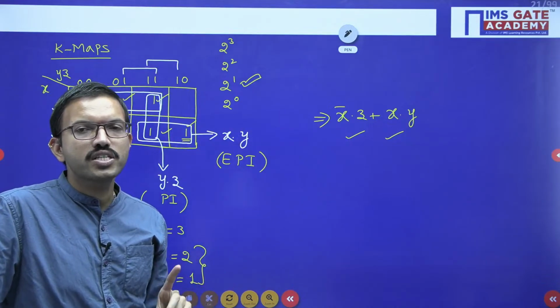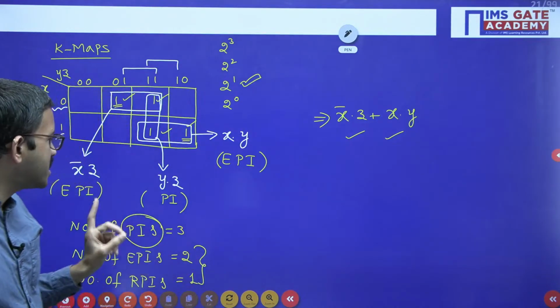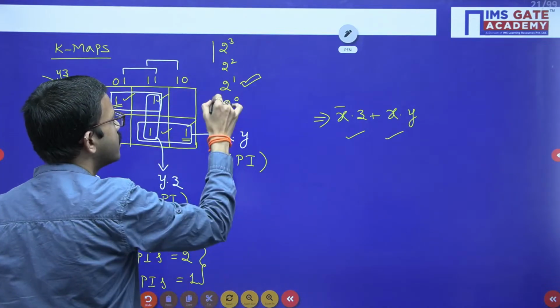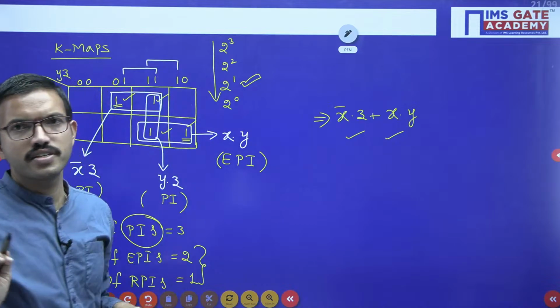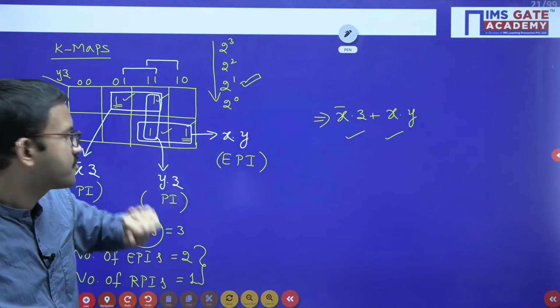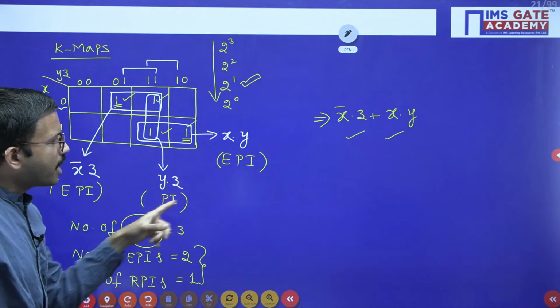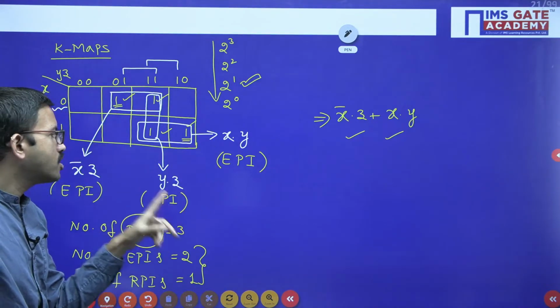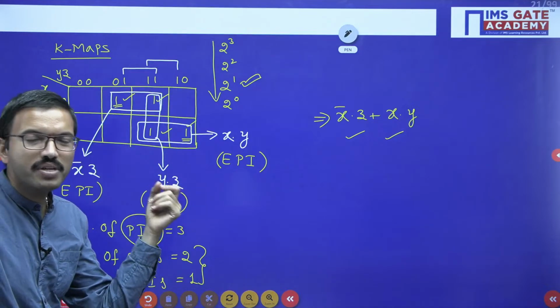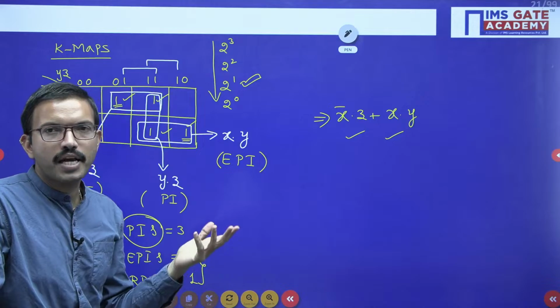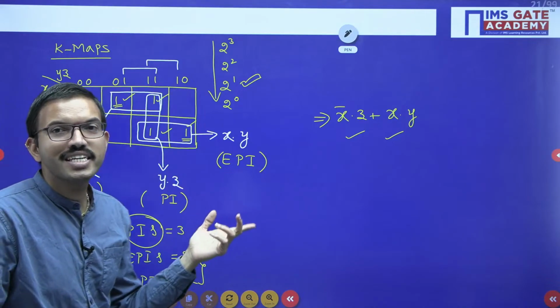But whenever the question is regarding prime implicants or essential and redundant, at that time we have to do all the possible groupings in decreasing order. That is the most important. Here, whatever prime implicants you got, total 3, out of which 2 become essential. That means essential prime implicants are by default prime implicants, but all prime implicants need not be essential always.